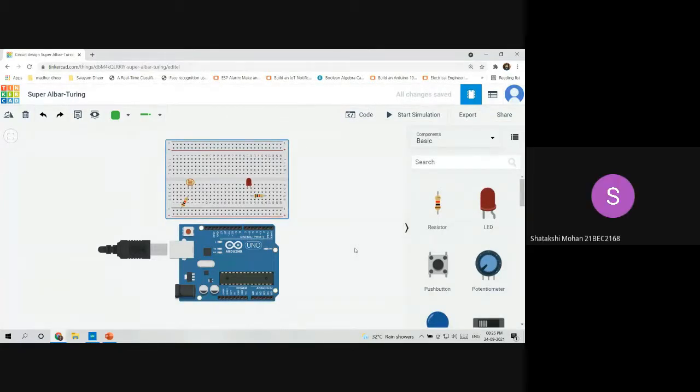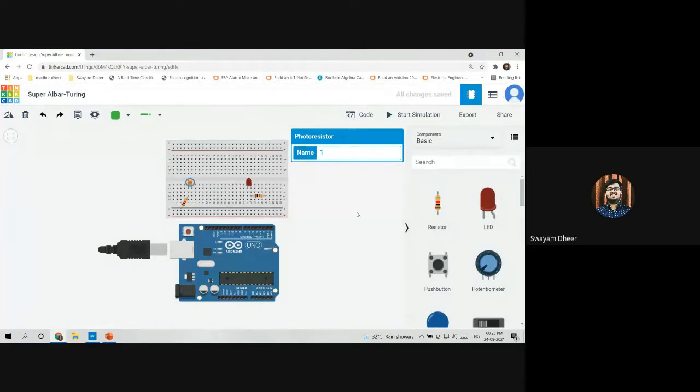Excuse me, what is the name of the component which you first used? Photoresistor. Are we connecting the resistor to the negative terminal? No, we aren't connecting. I'll rotate it. Wait. I'll keep it like this, okay? Please don't connect this terminal to any other port. This will be connected now. I'll show you the exact connection.